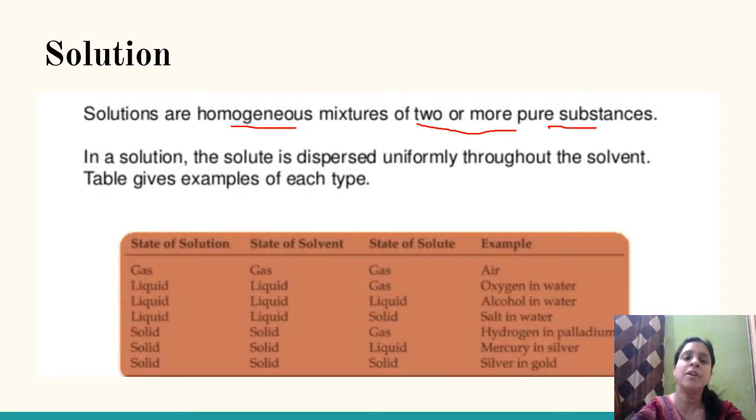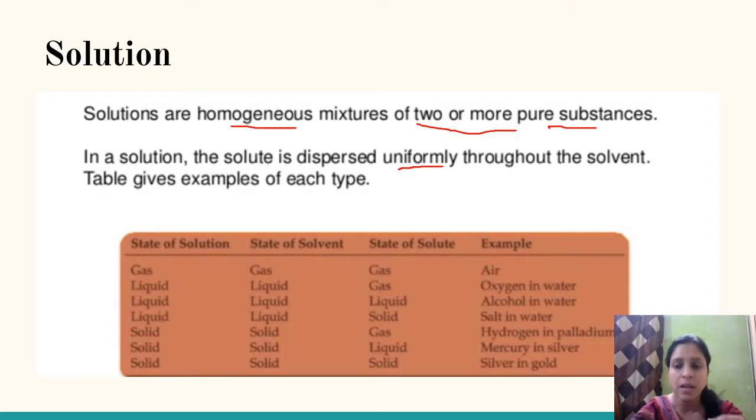In a solution, the solute is dispersed uniformly throughout the solvent. ये हमने पहले ही पढ़ा था that there are two types of mixture in our lower standard, that is, a mixture can be homogeneous or heterogeneous.